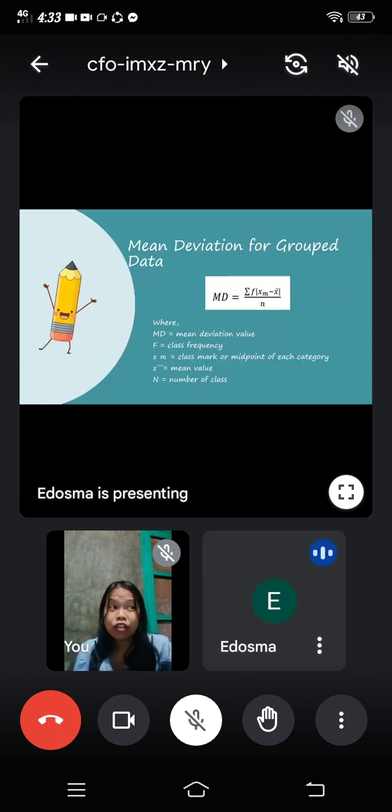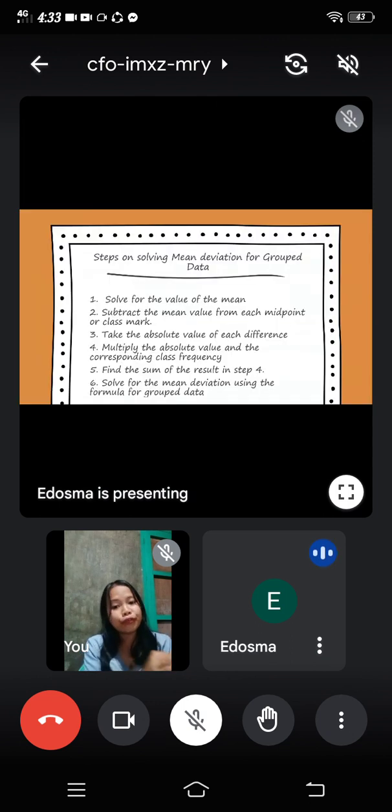So let's proceed to the next type, which is the mean deviation for grouped data. The formula would be mean deviation is equal to the summation of f times the absolute value of xm, which is the midpoint or the class mark, minus the mean value, over n, which is the number of cases. We will not stay on this, because I know you wouldn't understand if we will not give any example. So let's have the steps in order for you to be guided.